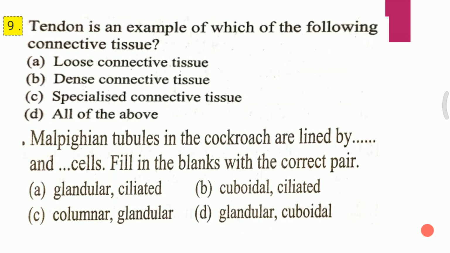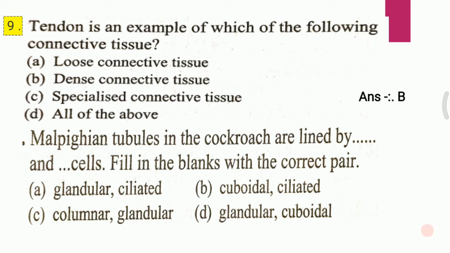Slide 9. Tendon is an example of which of the following connective tissue? A. Loose connective tissue, B. Dense connective tissue, C. Specialized connective tissue, D. All of the above. I repeat the question. Tendon is an example of which of the following connective tissue? And the answer for the first question is B, that is dense connective tissue.